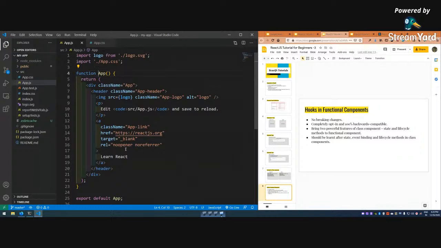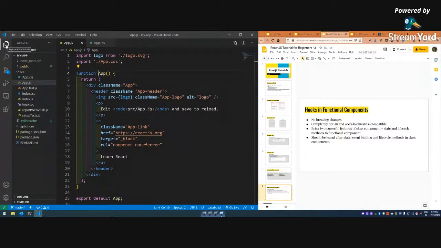And as I was telling about the functional component, function App is there, so this is nothing but a functional component. But this is not the way we do it.